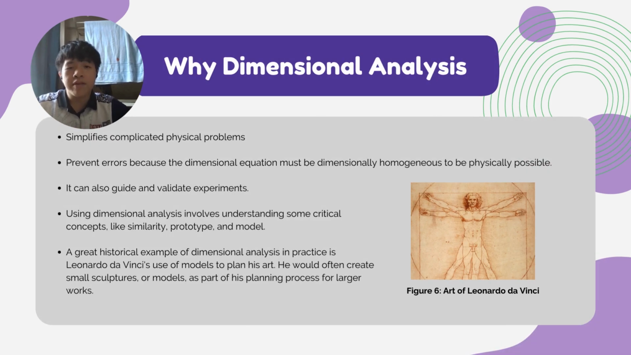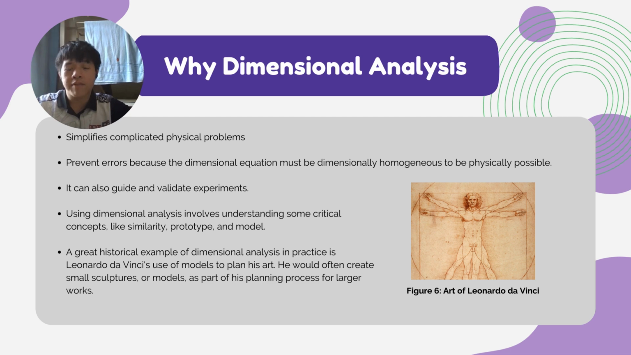So why do we need to use dimensional analysis? Because it simplifies complicated physical problems. Secondly, it prevents error because the dimensional equations must be dimensionally homogeneous to be physically possible. Thirdly, it can also guide and validate experiments. Using dimensional analysis involves understanding some critical concepts like similarity, prototypes, and models.